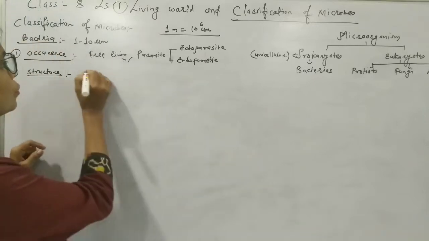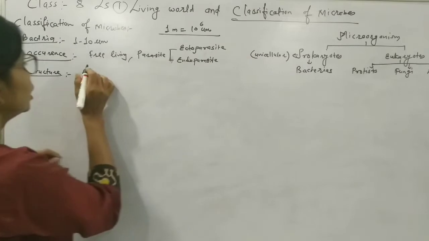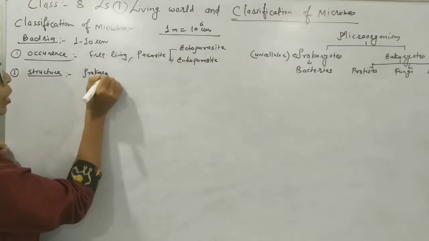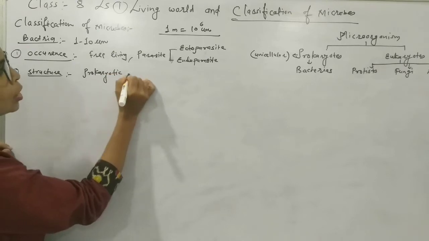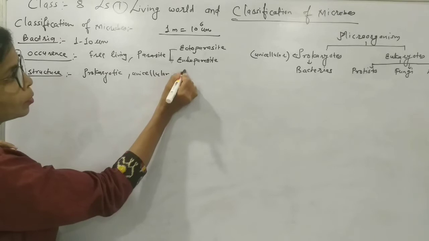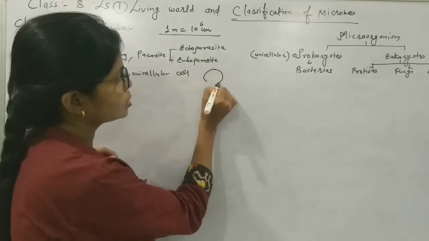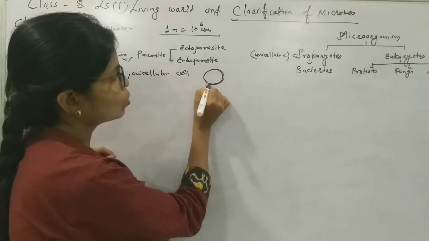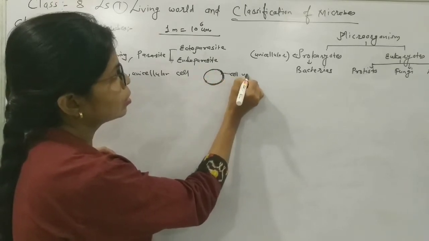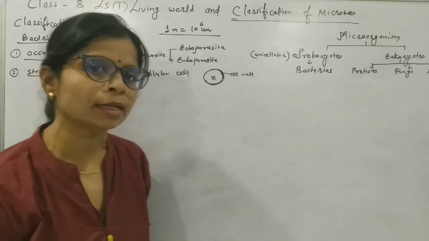Prokaryotic unicellular body, we can write prokaryotic unicellular cell. And the bacterial cell has a thick cell wall around it. This is the cell wall. Chromatin material or DNA is inside the cell.